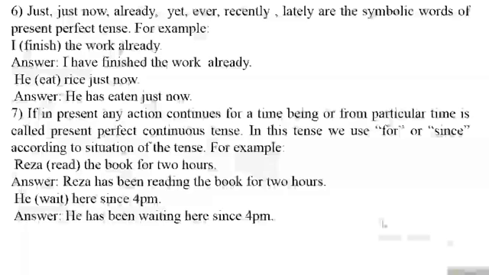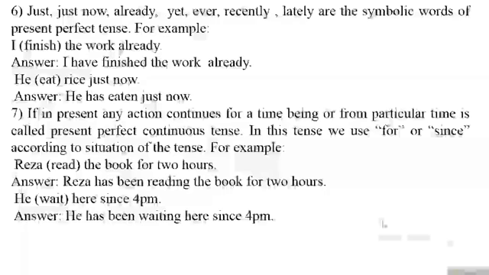For example, Reza read the book for 2 hours. For 2 hours, actually, this is the symbolic meaning of present perfect continuous tense. The correct answer of this verb would be: Reza has been reading the book for 2 hours.